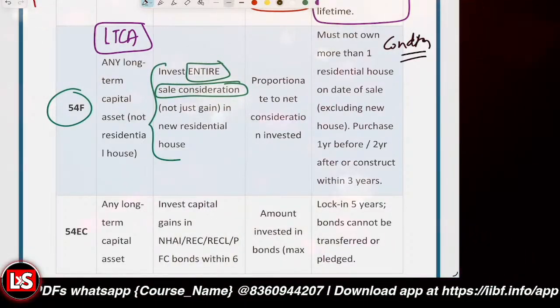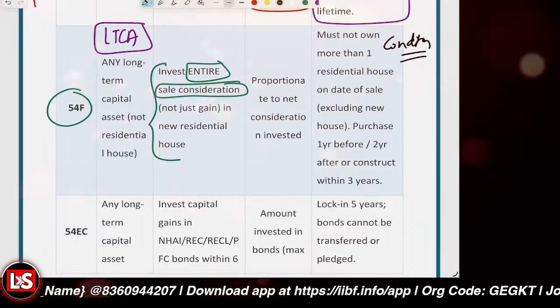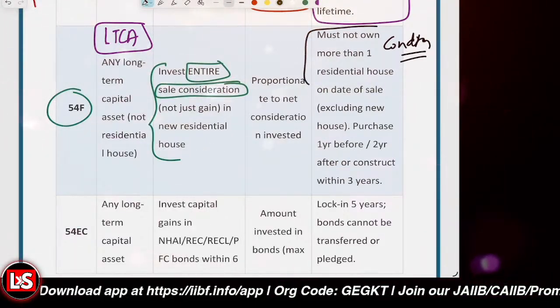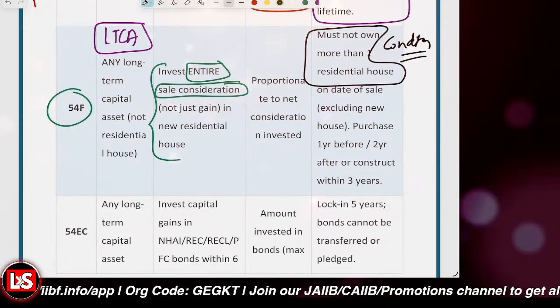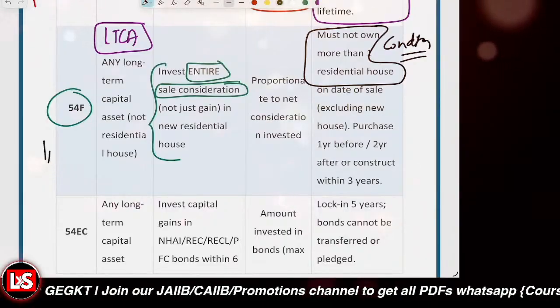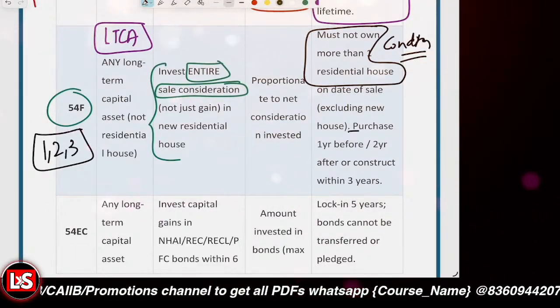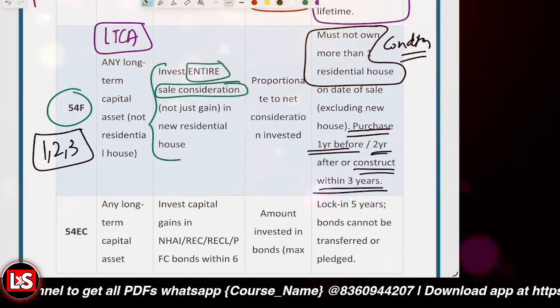The condition is that the taxpayer should not own more than one residential house on the date of sale. So you cannot have more than one residential house in your name. If you already have that one house, then it won't be allowed. The same criteria 1, 2, 3 apply for 54F too: purchase 1 year before, 2 years after, or construct within 3 years.